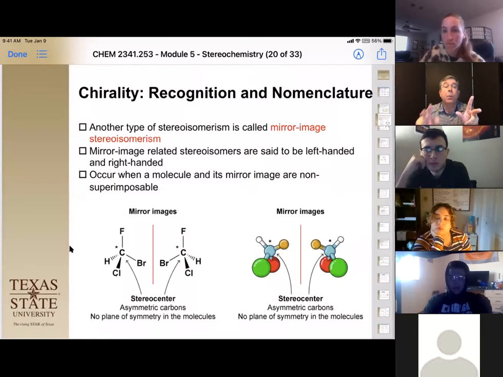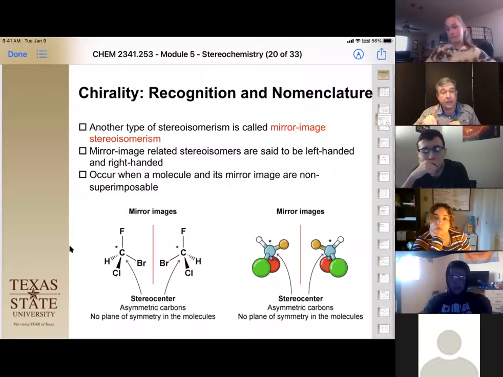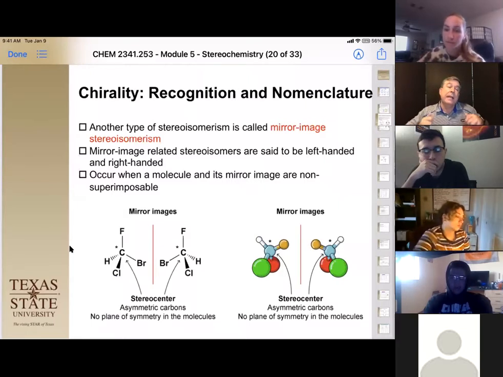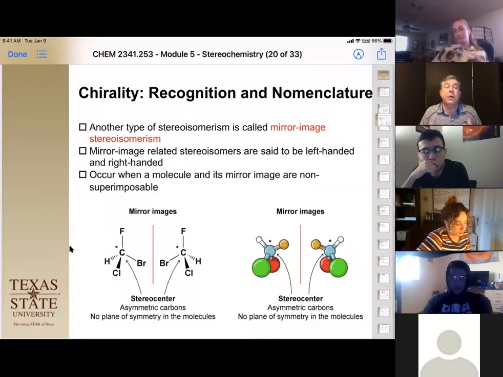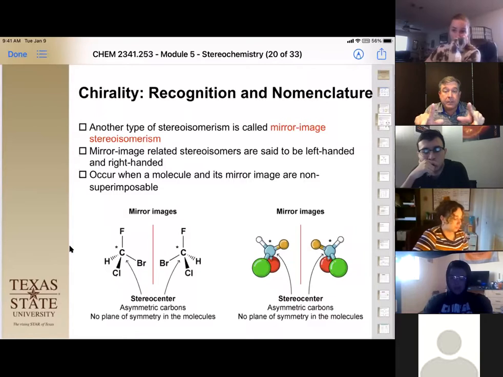Okay. So when you're looking for chirality, they first have to be mirror images of each other. And then when you try to superimpose them, two of the atoms are not lining up. The other three atoms line up, but two do not. And that tells you you have a chiral center. It's called a chiral center, a chiral carbon, a stereocenter. All of these are names for where we have a stereoisomer of a compound available to us.